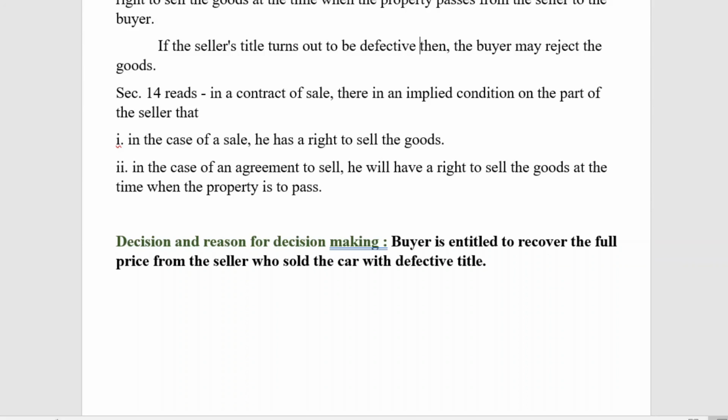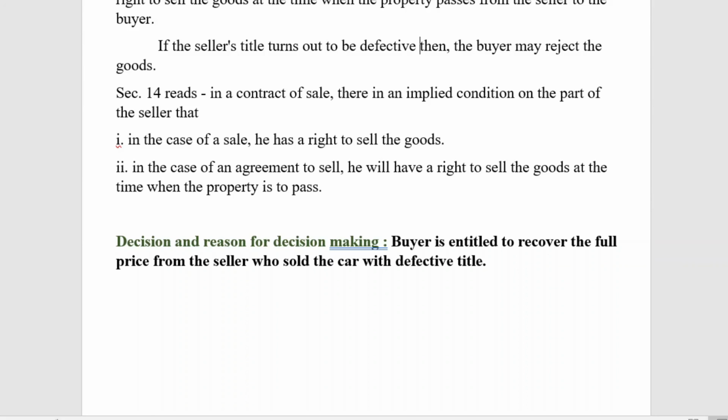So this is the English case law. Here the court held that the buyer was entitled to recover the full price of the car from the seller. That is the decision the court has taken.